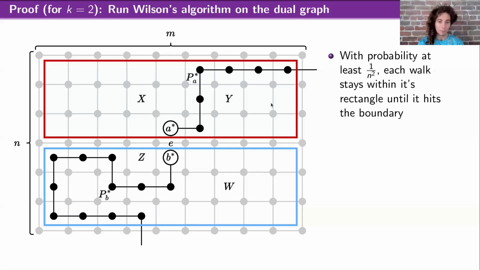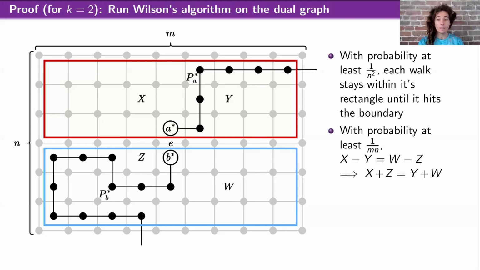Probably does not have a nice closed form because of this loop erasure, all this stuff going on. But I know by symmetry that it's the same as the distribution of the difference between w and z below, just because it's the same thing and it's independent. And so I have these two independent events and two independent distributions, the distribution of x minus y and w minus z. And just from the properties that these two distributions are identical and their support size is at most mn, I can conclude that with probability at least 1 over mn, x minus y equals w minus z.